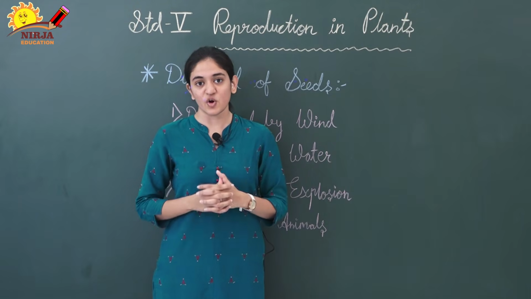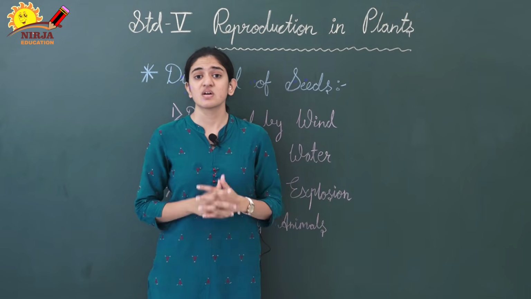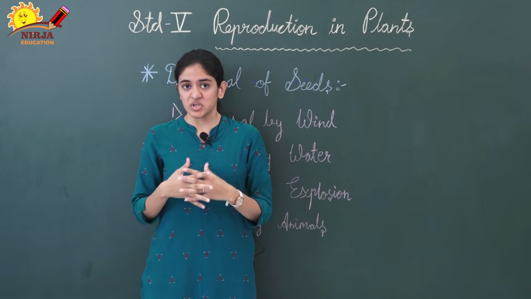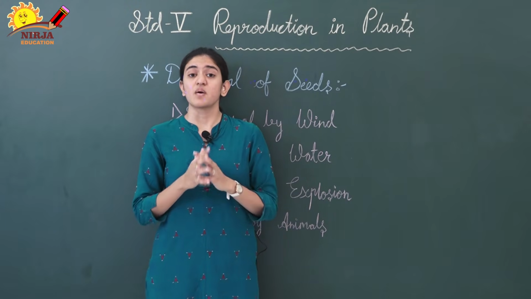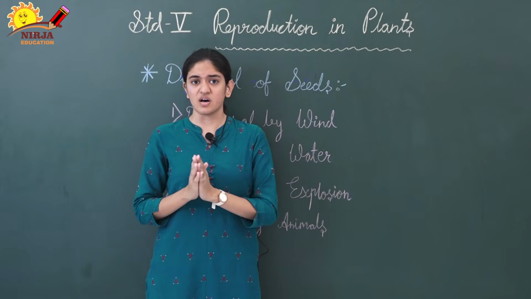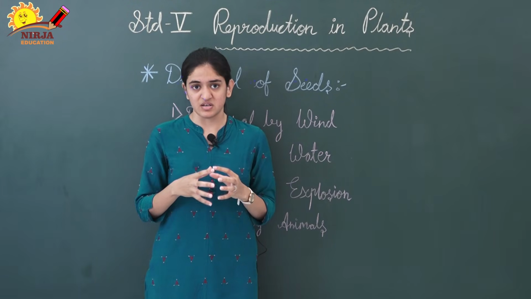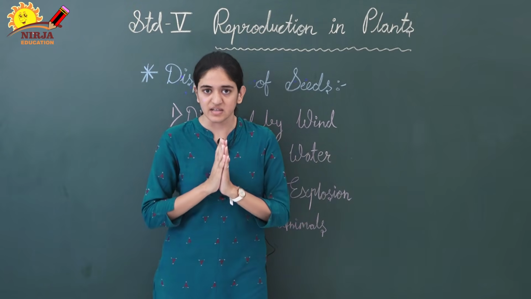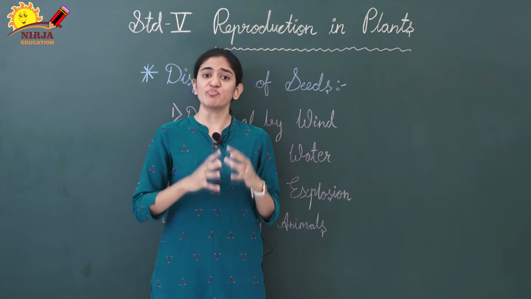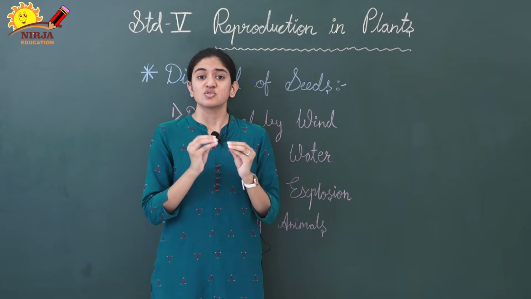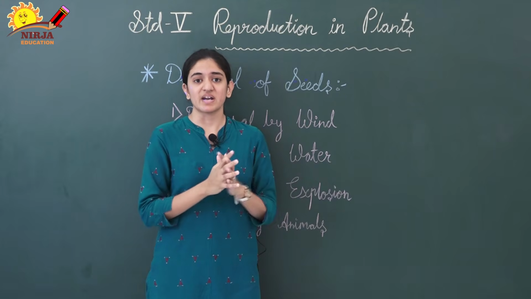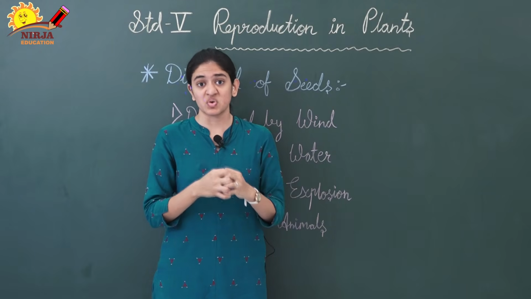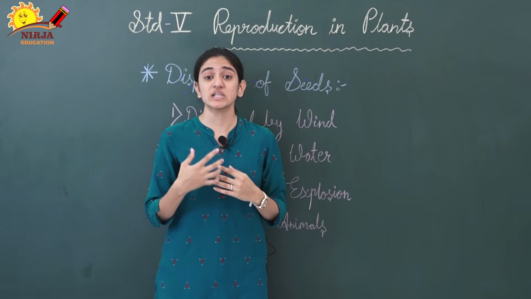Spreading and scattering of seeds is necessary because we saw that most of the plants germinate through their seeds, but when the seeds are nearby to the parent plant, at that time they compete for many factors. अगर जो सीड्स है अगर वो सारे के सारे पेरेंट प्लांट के पास होंगे या तो फिर एक दूसरे से बहुत ज़्यादा पास में होंगे तो वो क्या करेंगे, एक दूसरे के साथ compete करेंगे.